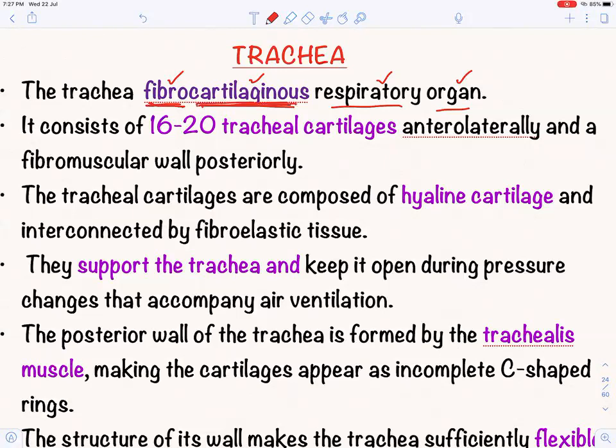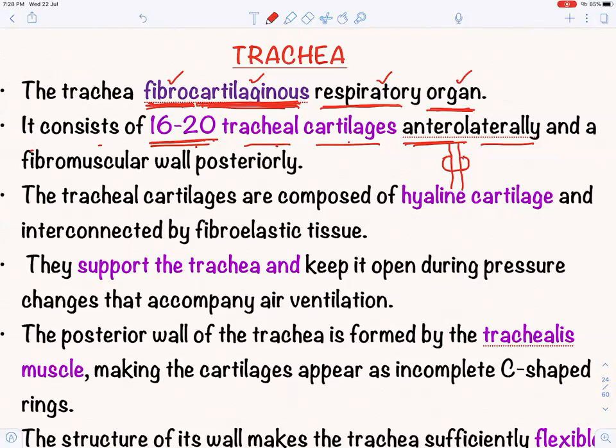Fibrocartilaginous. Why cartilaginous? Because the C-shaped rings are cartilaginous. Fibroelastic tissue is between these two C-shaped rings. Respiratory organ. It consists of 16 to 20 tracheal cartilages anterolaterally, meaning in front. If this is the anterior view, laterally in the sides. So this becomes like a C-shaped ring and the trachea, the windpipe, is going between it.